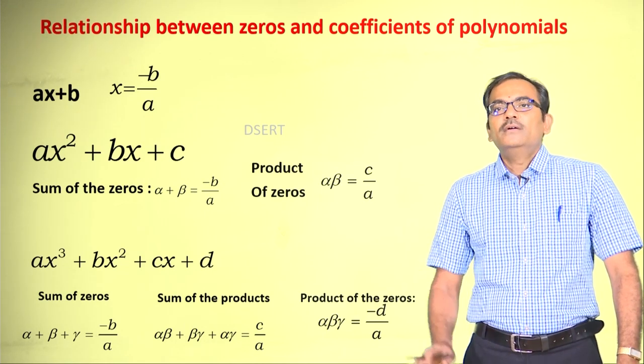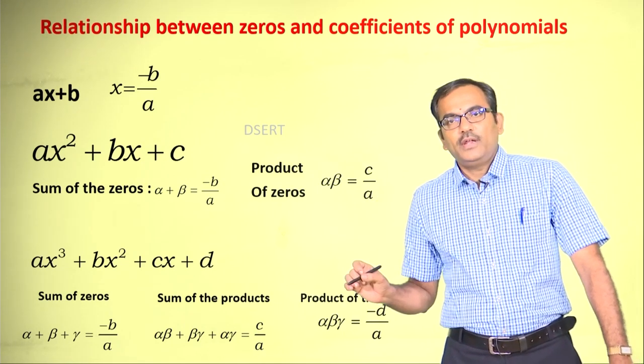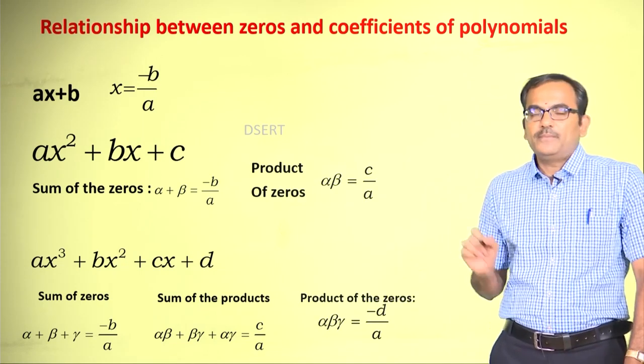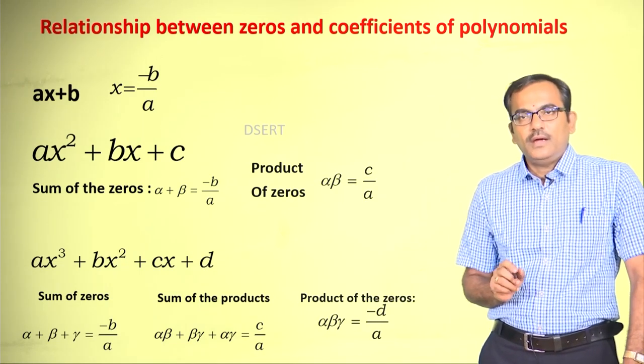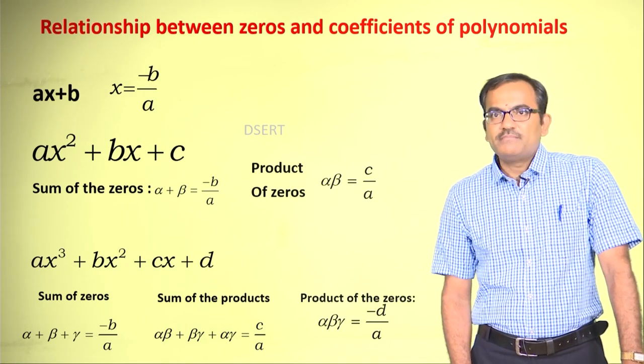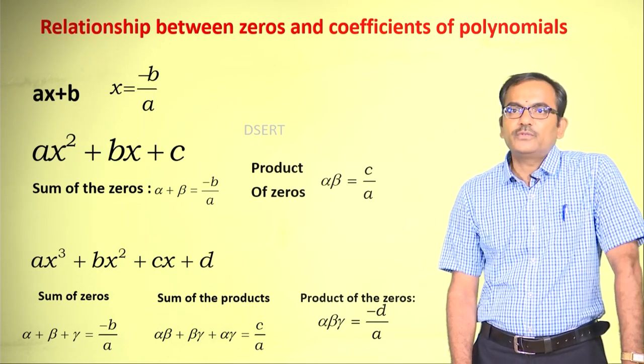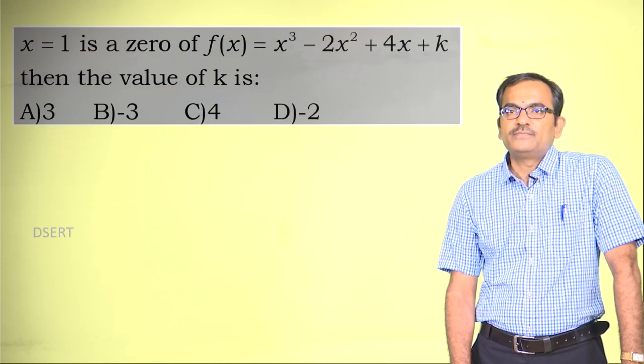These are the very important formulae which you need to remember, okay? And there are many problems based on this formula also. Now, let us try to have few problems.